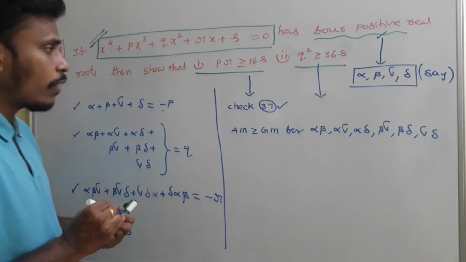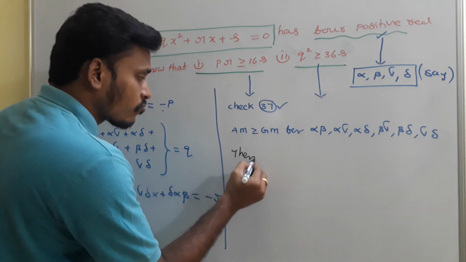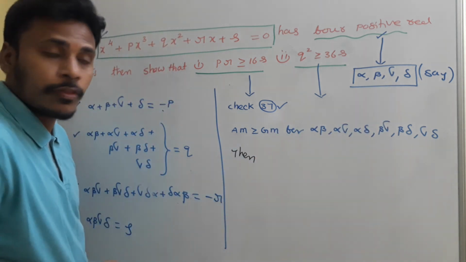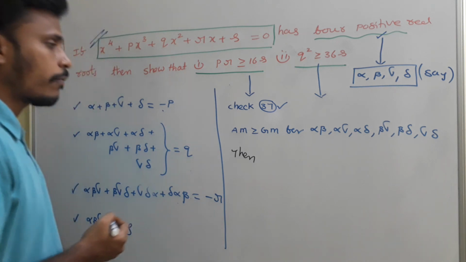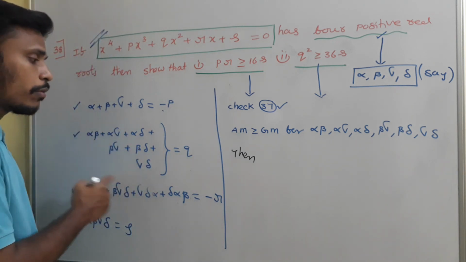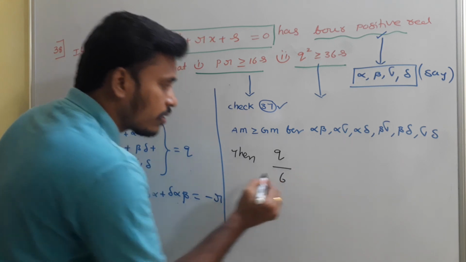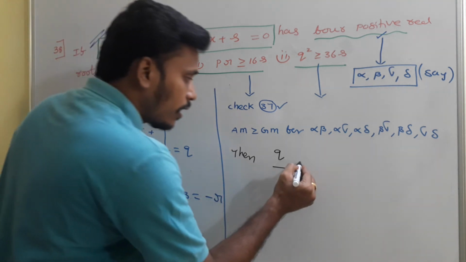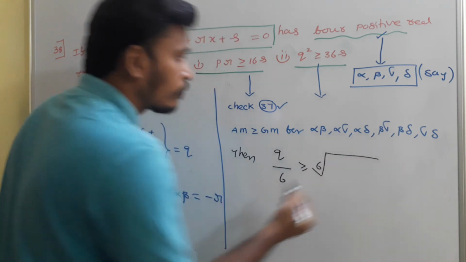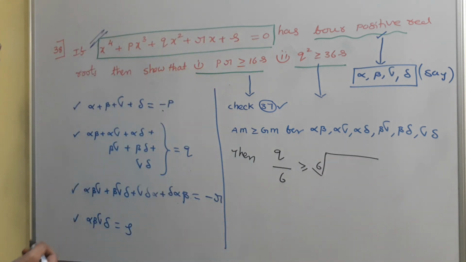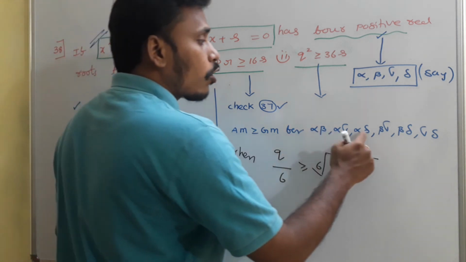So if you apply, then what will happen? Then the sum of all these numbers. What do I need to write? The sum of all these numbers is simply Q. Then the sum of all these numbers is Q, divided by 6 since there are 6 members, is greater than or equal to the sixth root of the product of all these things.